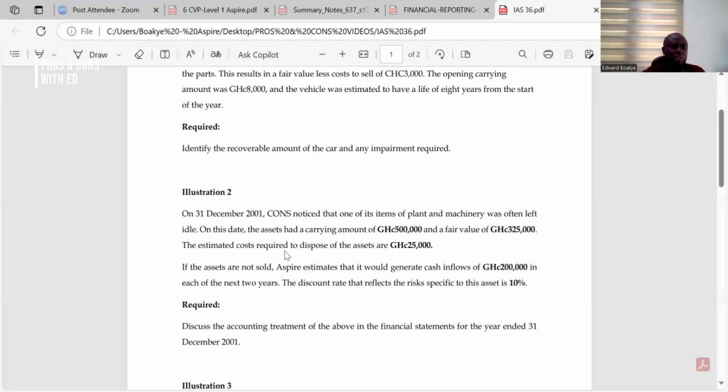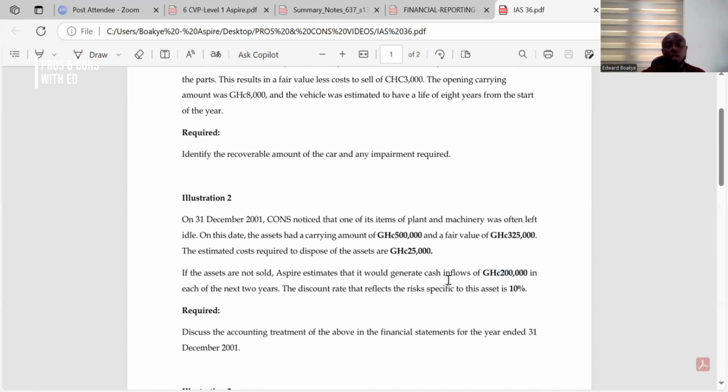So the question you ask yourself is, in this question, what is the fair value less cost to sell? You were given a fair value of 325,000 and a cost to sell of 25,000. So just subtract the cost to sell from the fair value to get 300,000. Then we can now find the present values for this 200,000 for the first year and for the second year. Add both to get our value in use. Value in use simply means the value I'm gaining if I use the asset to the end of its useful life. So let's go to the board and break down this scenario.